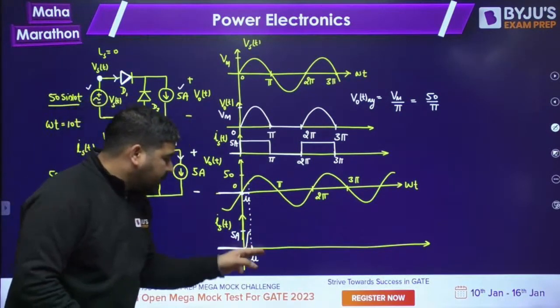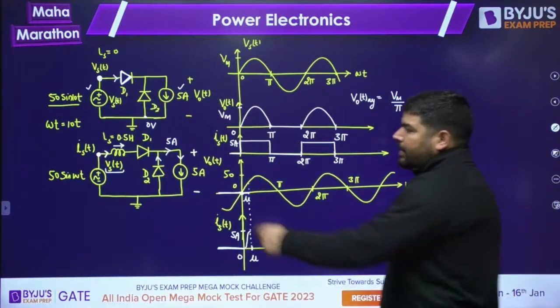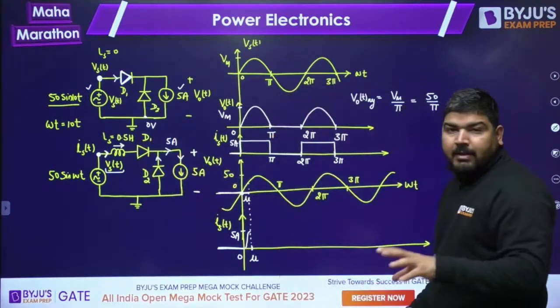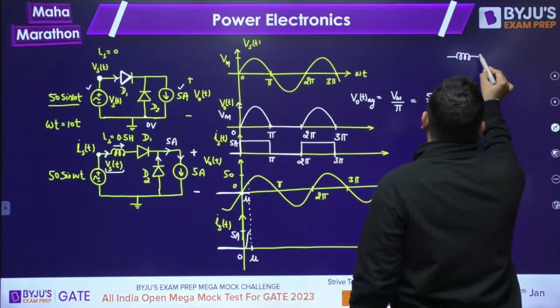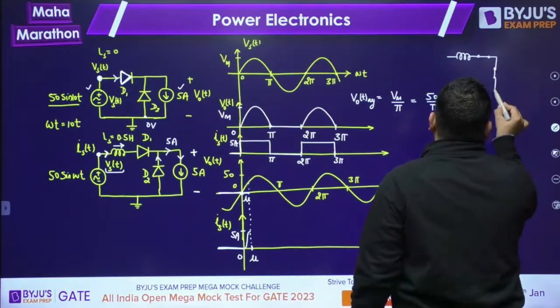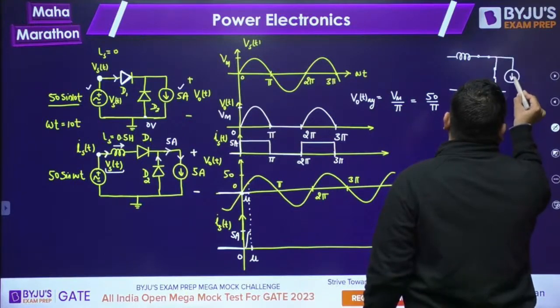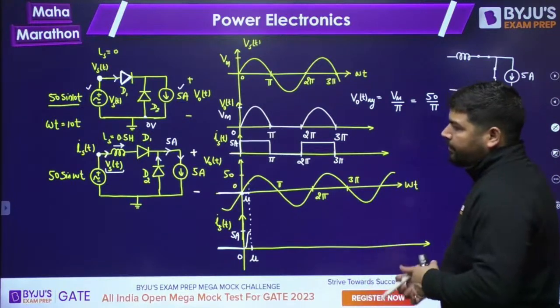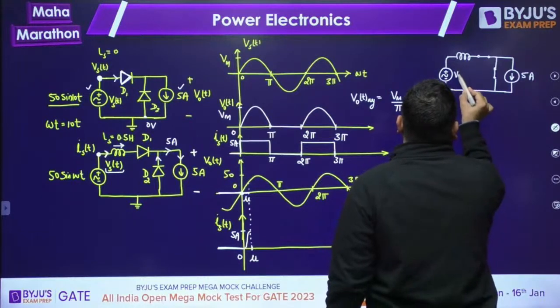Now, what is this mu interval? How to calculate this mu interval? We know that during this overlapping interval, both the diodes are conducting. So if I want to analyze this circuit, the circuit will look like this. D1 is shorted and D2 is also shorted. And you have a current source of 5 ampere, and here you have the source voltage VST.